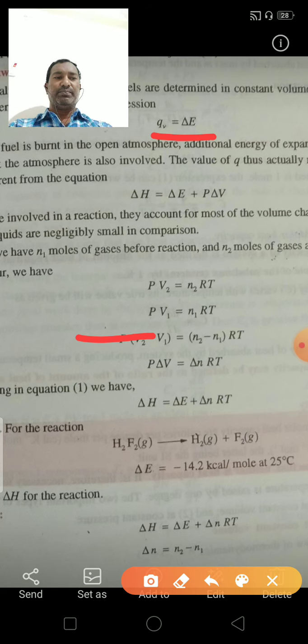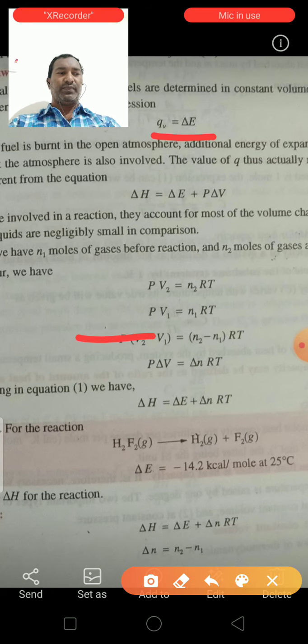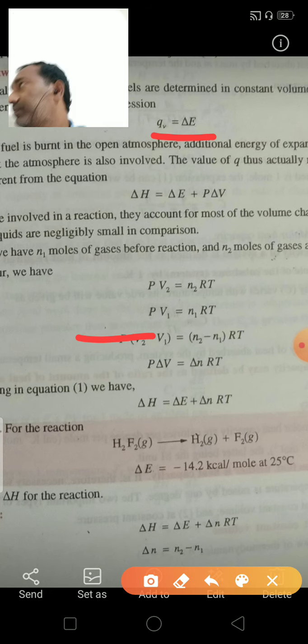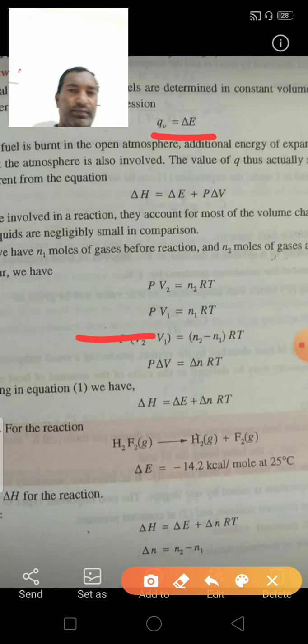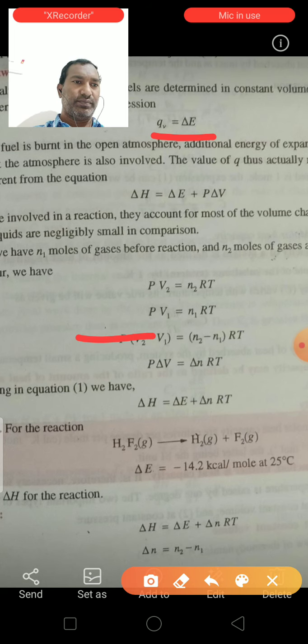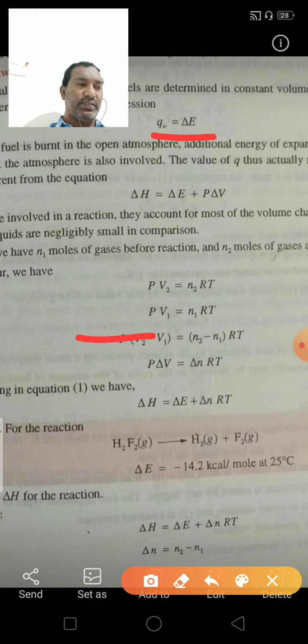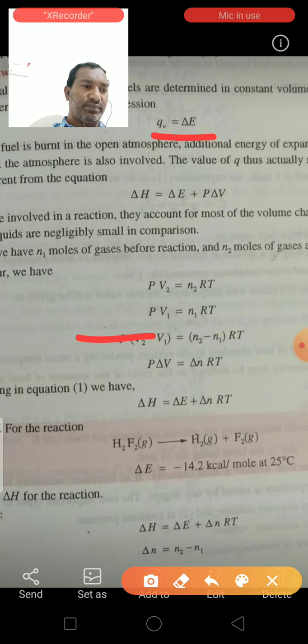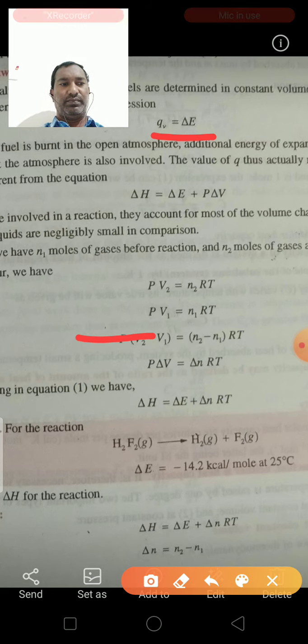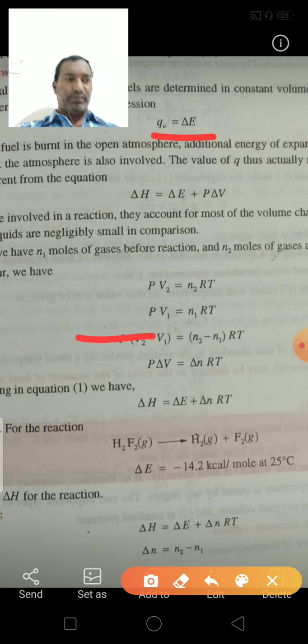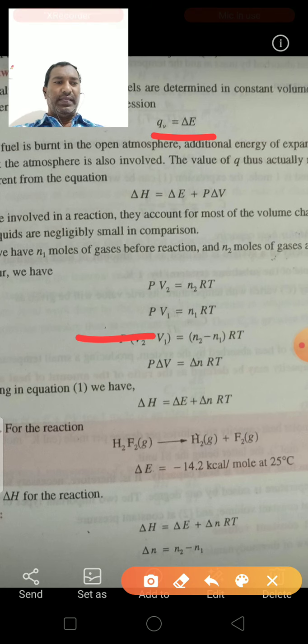when any fuel is burned in the open atmosphere, additional energy of expansion, positive or negative, against the atmosphere is also involved.